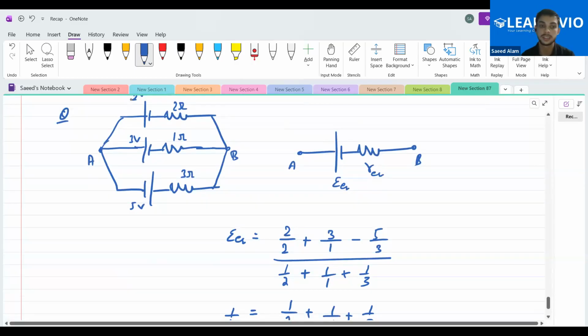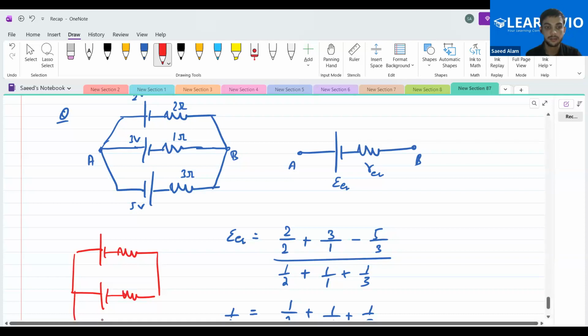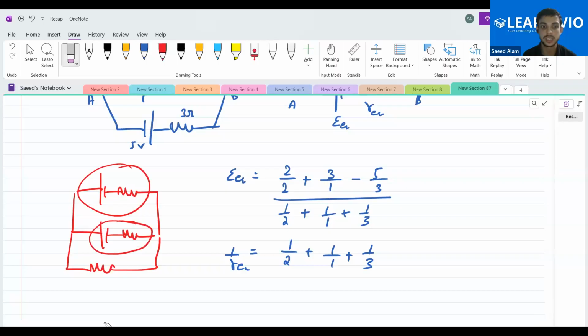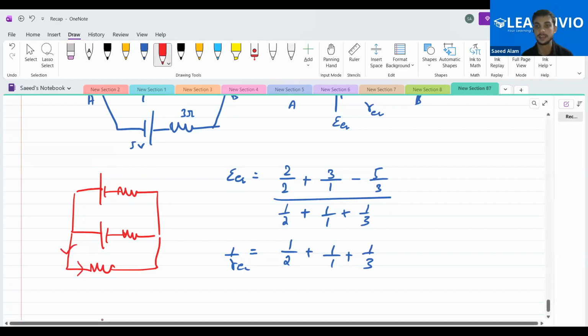Do you remember that we had solved this kind of question? We had solved this kind of question in one of our classes. So this is actually the parallel combination of two cells. You would have replaced this particular combination with its equivalent, and you can calculate the rest of the things, the current I and all other things in here. Is this clear?